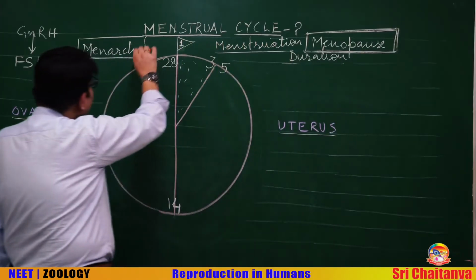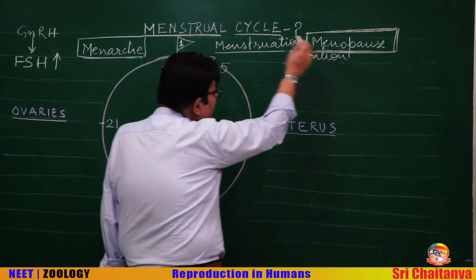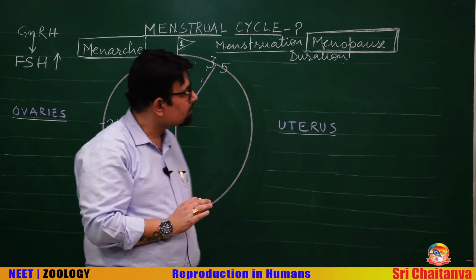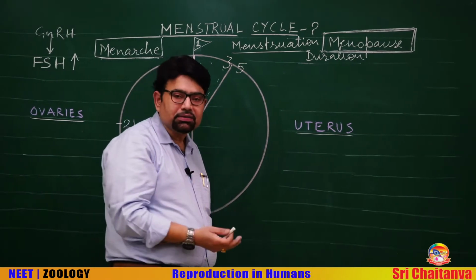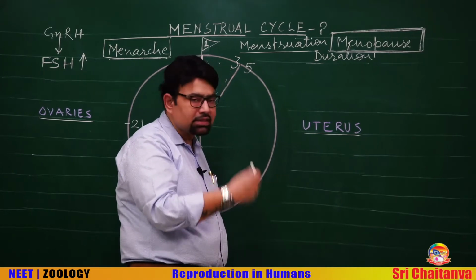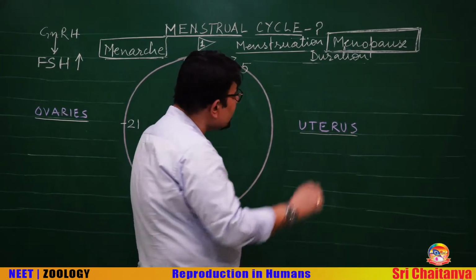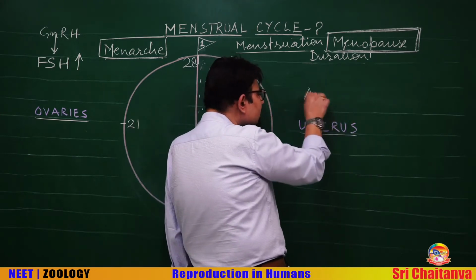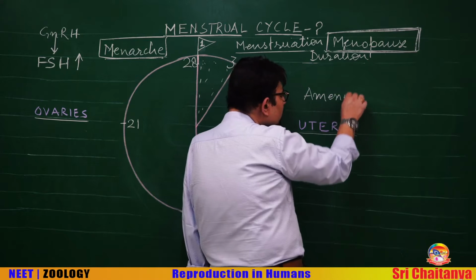From menarche to menopause, a woman is reproductively active. She can get pregnant. During pregnancy, there is a temporary cessation of menstrual cycle, and the term for temporary cessation of menstrual cycle is amenorrhea.